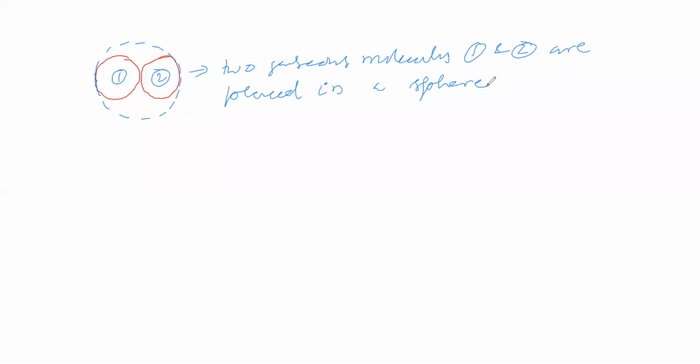Now this sphere is having some radius, that radius we will consider. The radius of a sphere is equal to capital R, which is equal to small r plus small r, where small r is called the radius of a molecule.